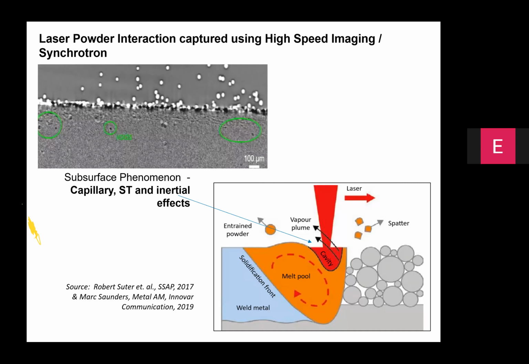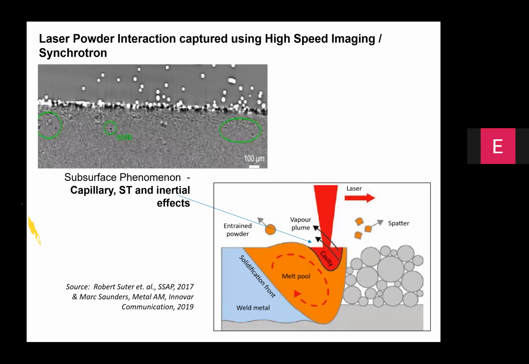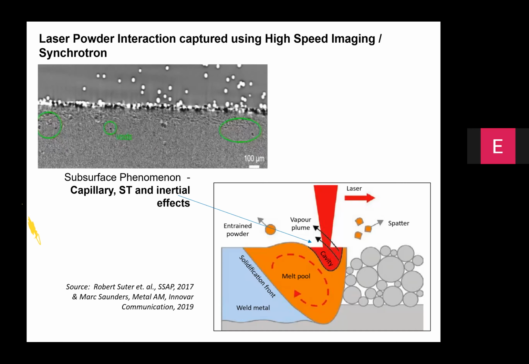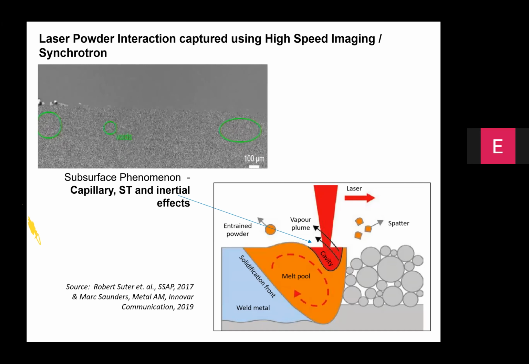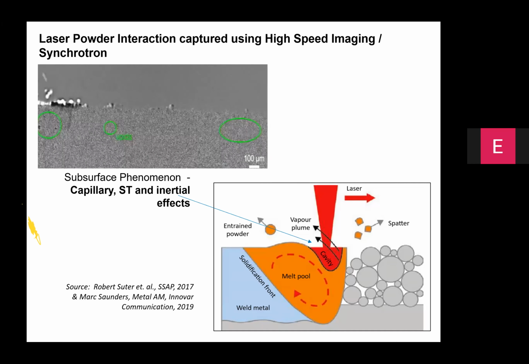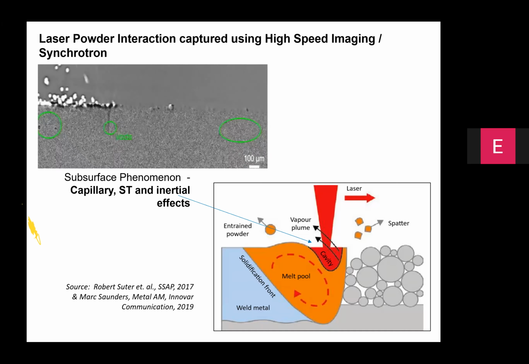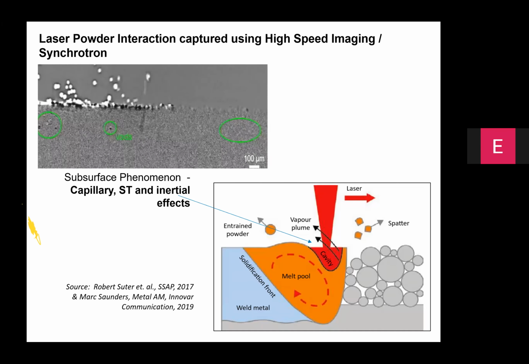And these are all done with the high-speed imaging systems. I think in this specific case, the imaging was done at about 40,000 frames per second, and you can clearly see the emergence of the voids and disappearance of the voids depending upon how you are modulating the laser power.